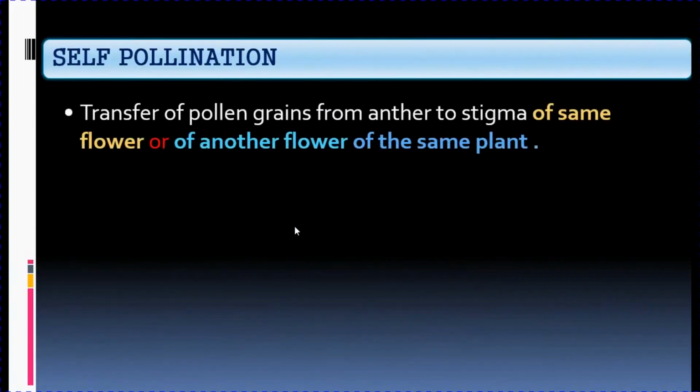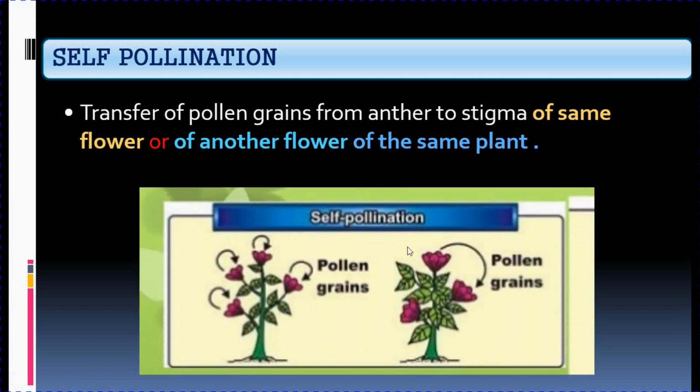What is self-pollination? Self-pollination is a transfer of pollen grains from anther to stigma of same flower or of another flower of the same plant. Like in this picture you can see here the transfer of pollen grain is taking place in the same flower, whereas in this picture the transfer of pollen grain is taking place between two flowers but on the same plant.